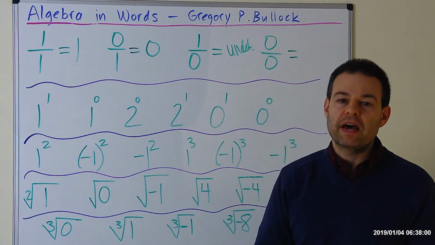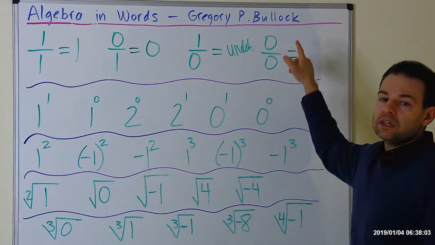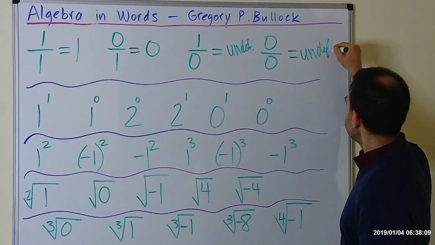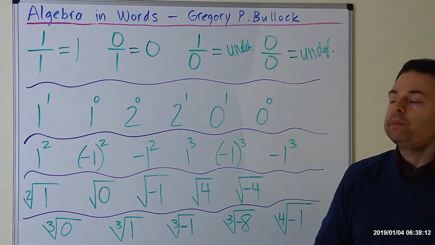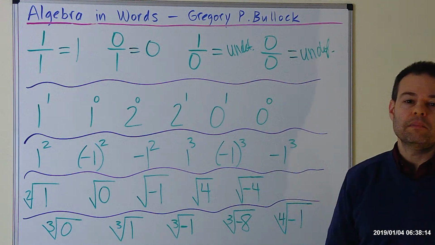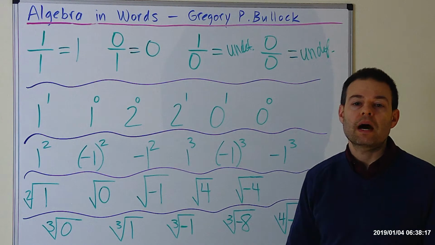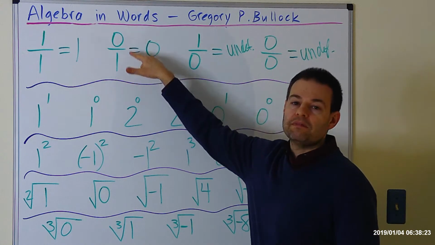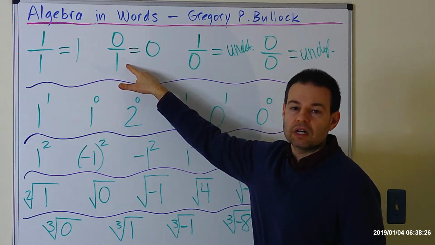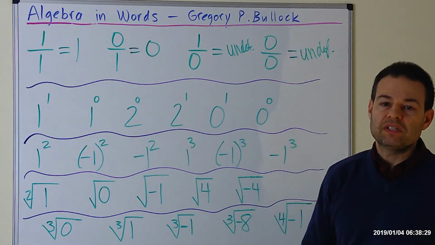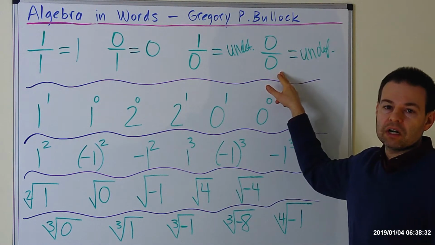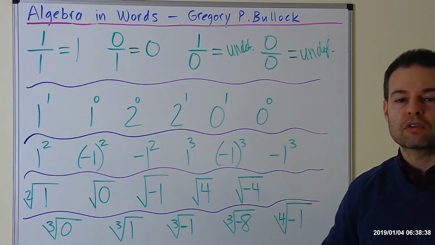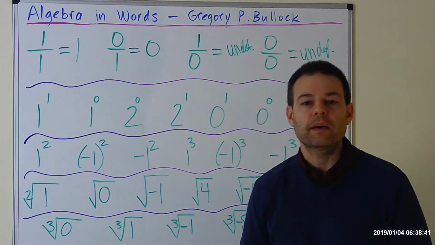But there's one exception to that, and that exception is here. 0 divided by 0 is undefined. And why is that again? Because you can't divide any number by 0, even if 0 is in the top. So again, just to summarize the points here, 0 can be divided by any number except for 0. 0 divided by 0 is undefined because you can't divide any number by 0 even if 0 is in the top. So that's a very important thing to remember. That slips through the cracks for a lot of people. That's why I cover this in my episode.